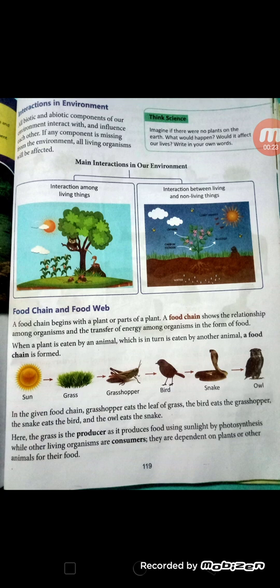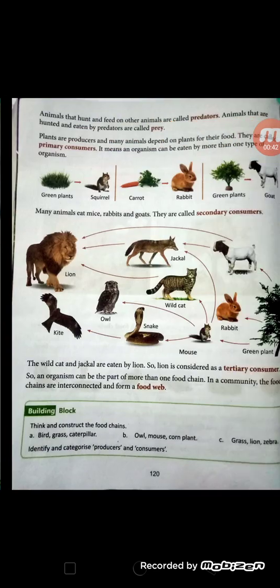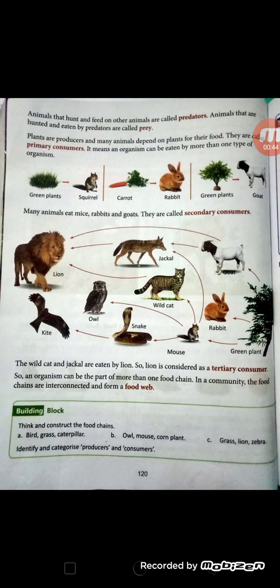Then we have studied about the sequence of food chain, a sequence of animals in which a plant is eaten by an animal, which in turn is eaten by another animal. In this way a food chain is formed, and now we will study about the food web. What is a food web? Observe in this diagram.